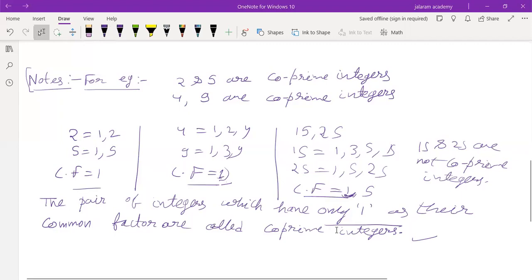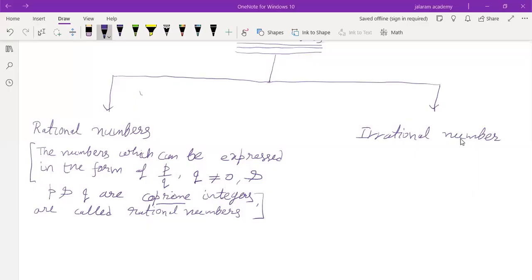Sir, the numbers which can be written as P by Q and expressed, which have only one as their common factor... Tell me one by one. Yes. Can I tell? The numbers which are... Understood.